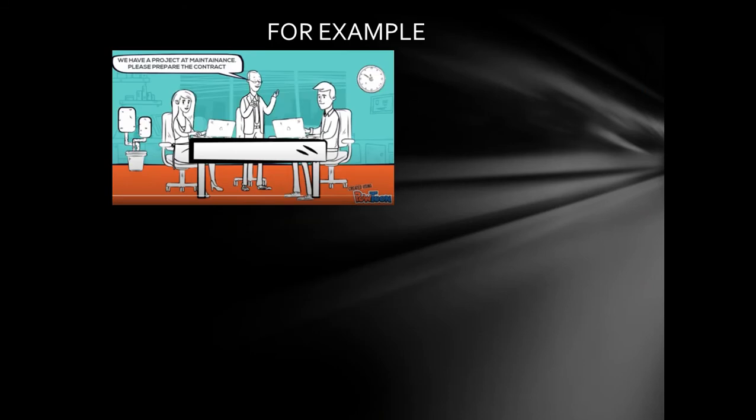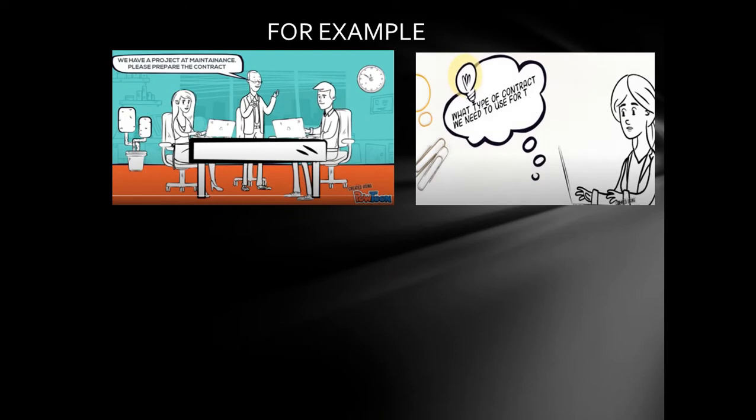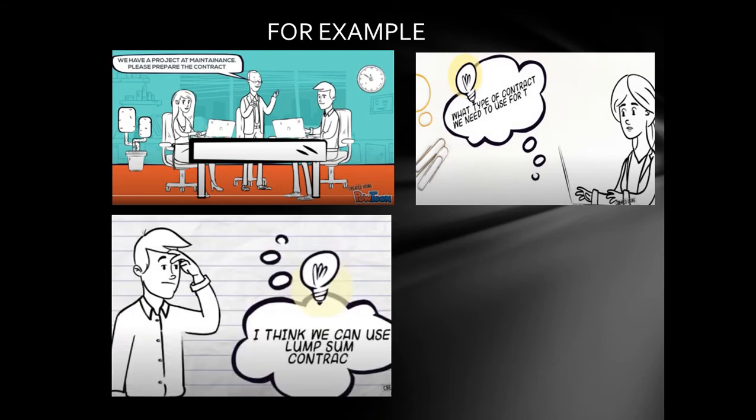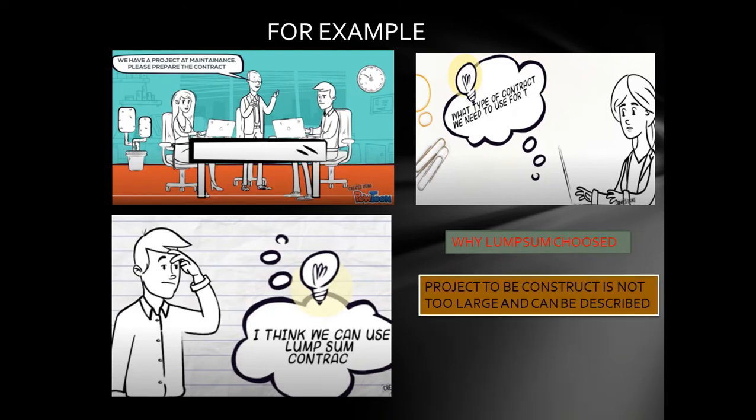For example, if I have a project, we will think about how we can do this project. What type of contract can we use for this? I think we can use a lump sum contract. Why lump sum? Because the project is small and it can be completed easily, with no complicated work. So for this we can use the lump sum contract.